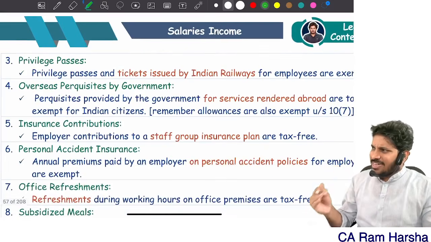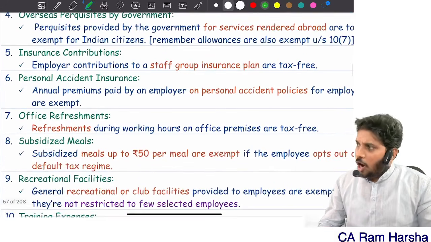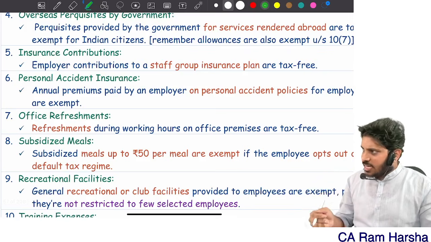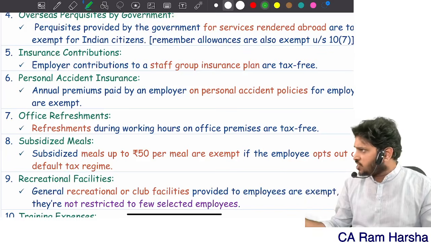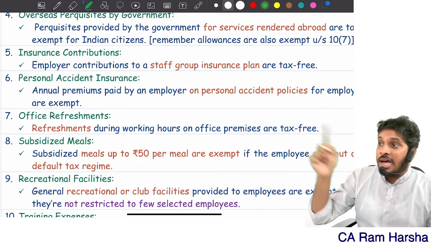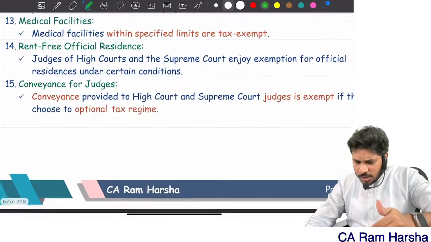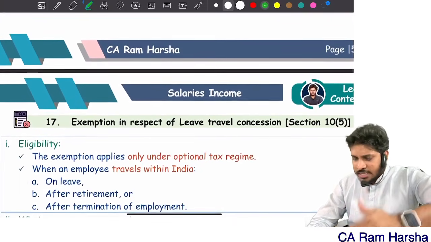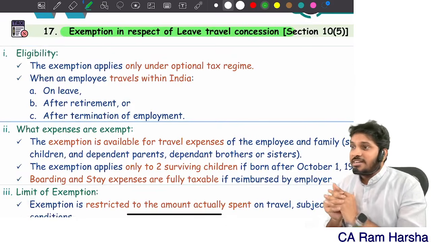Yes or no? Whether it is default tax or optional tax, doesn't matter. Clear? Next, all perquisites, if any exemption is there, they are exempt under the default tax regime also, under the optional regime too, no differential treatment here. Only the meal coupon, up to the 50 rupees limit, is not exempt in the default tax regime. Yes or no? Yes. Remember, all these points will come later. We will discuss all these points. We'll discuss now: exemption for LTC, leave travel concession.